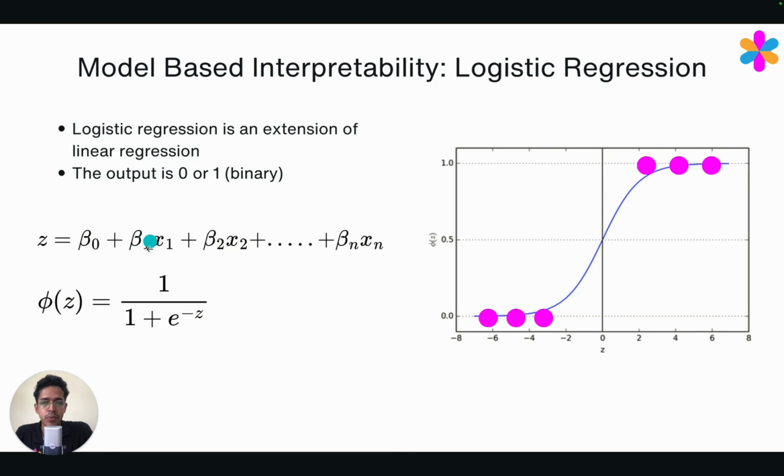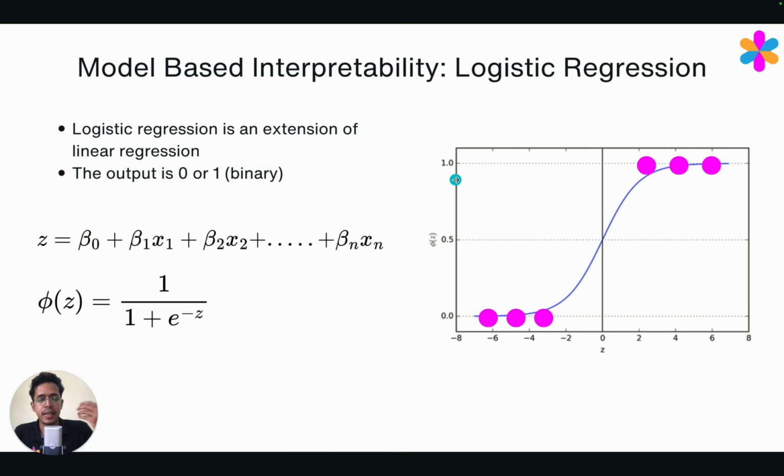So if x1 increases by 1, the value of z increases by the amount beta 1. So we know how much z is sensitive to each of these features, x1, x2, etc. And we also know how much the sigmoid function is sensitive to each of these features. So even for a particular individual point, we'll know exactly which feature contributed to making this individual class 0 or class 1.